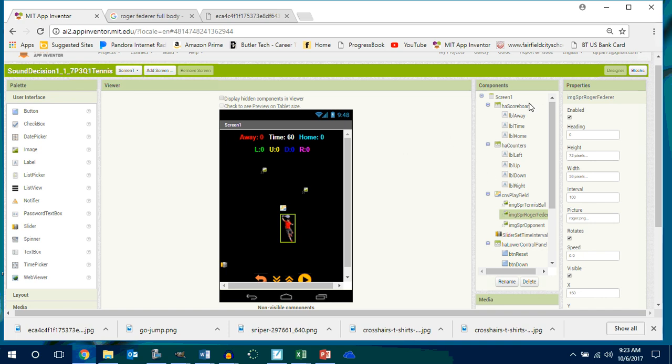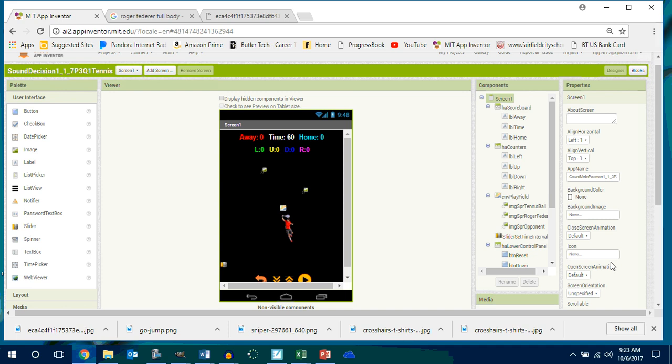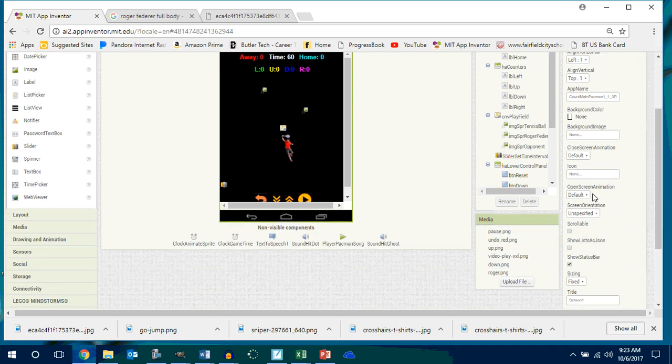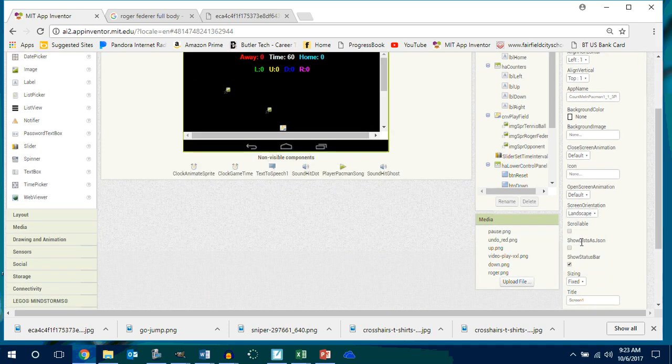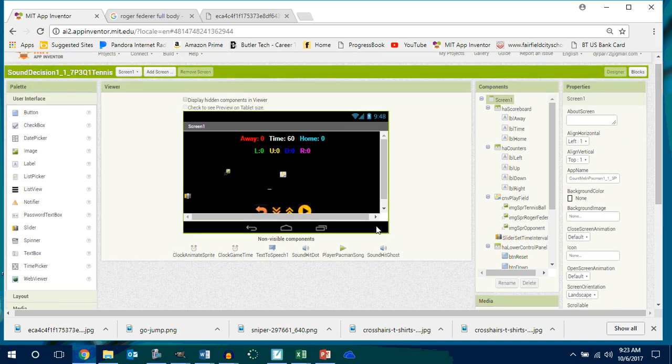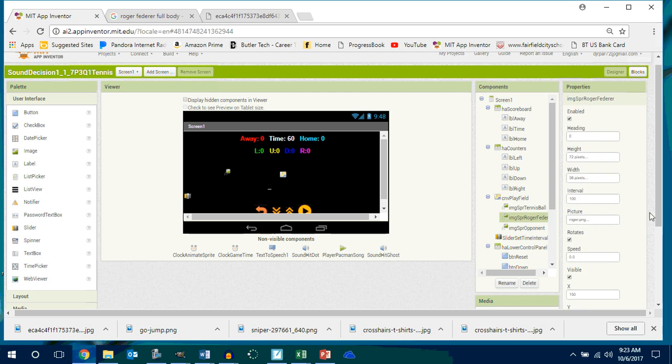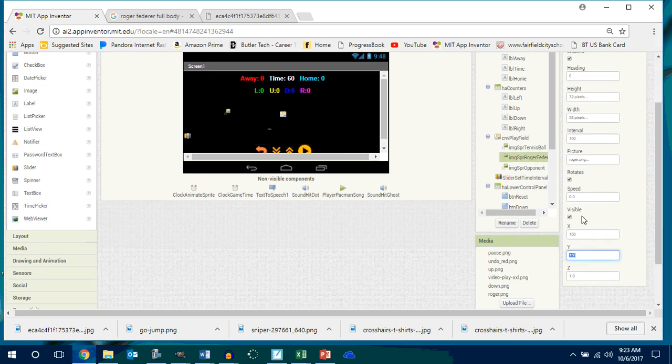So this is a great time to go to screen 1 and go to screen orientation and say landscape. Do you guys see my game now? Okay. Roger's gone. Oh my God, Roger's gone. No, he's not. The X and Y coordinates are off. So now you want to move him up to like 75. All right. Okay. You want to move him to like 50. All right. 45. Let's go 0. Move him up to 0.